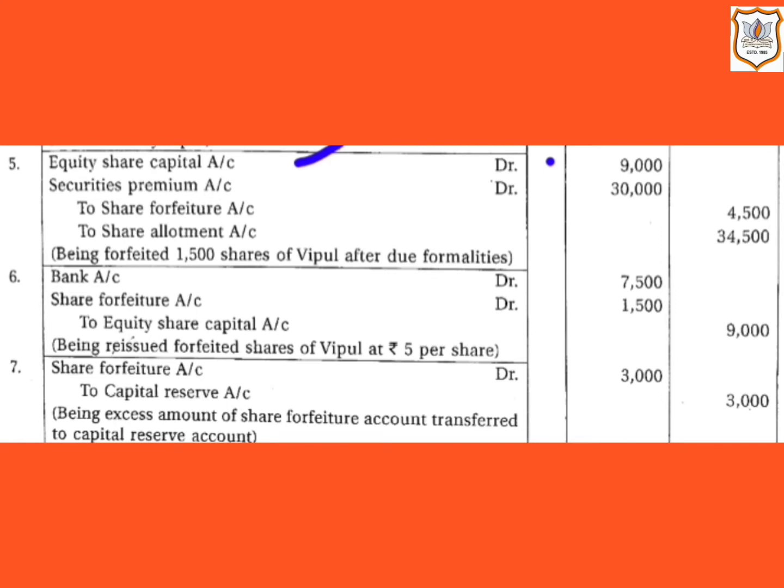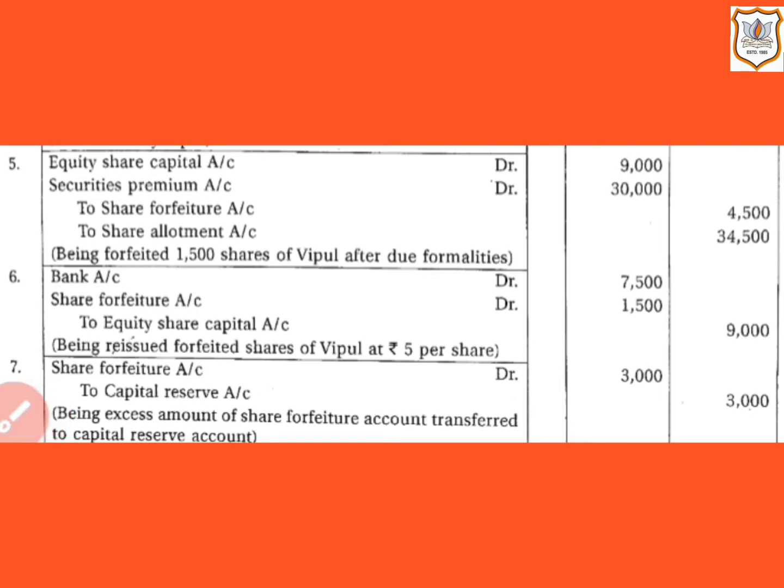So the amount of premium credited to the security premium reserve account but not received is debited for the premium in respect of the forfeited shares, and that is rupees 30,000. That is 1500 shares multiplied by rupees 20, that comes to 30,000.